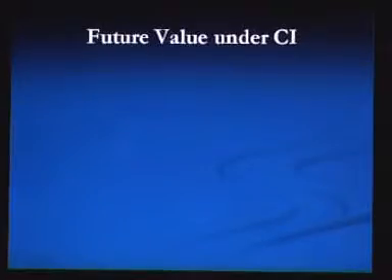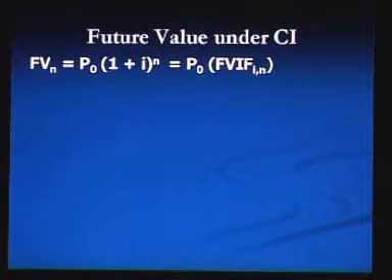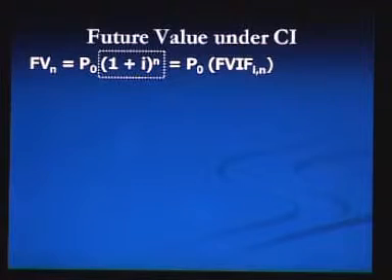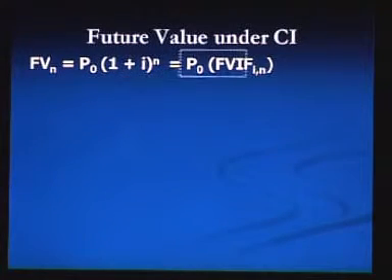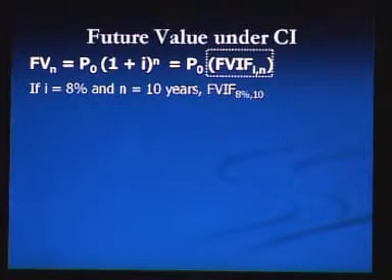Instead of using the formula or a scientific calculator, you can use a table to find the future value interest factor. Now, we are going to discuss the use of the table to find the future value interest factor. The formula to calculate future value after n periods is P0 into (1 plus i) to the power n, and it can be written as P0 into future value interest factor with i interest and n periods. So, (1 plus i) to the power n is termed the future value interest factor with i interest and n period. We can find this number by using the future value interest factor table.